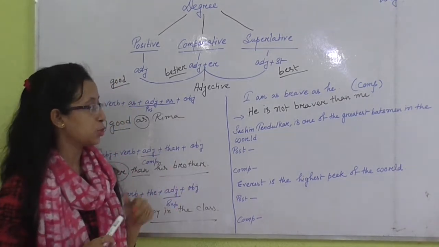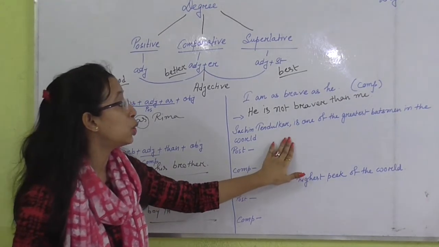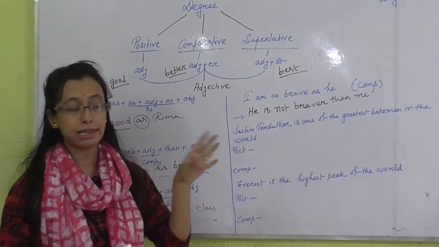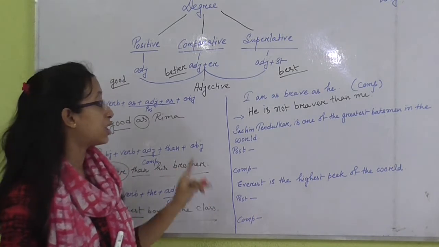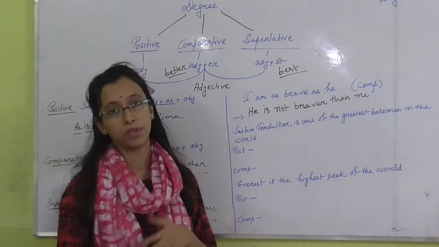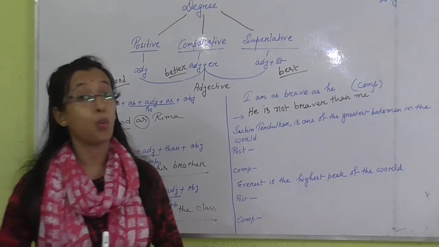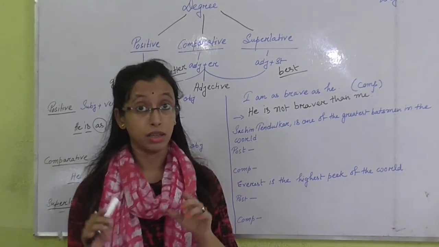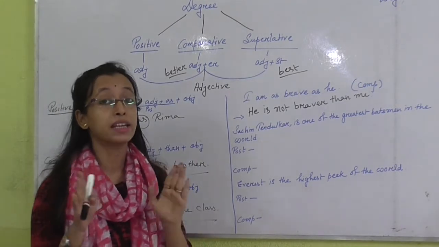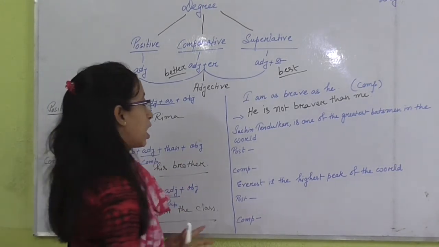Number 1 sentence, "Sachin Tendulkar is one of the greatest batsmen in the world," and the next sentence, "Everest is the highest peak of the world." So what is the difference between these two sentences? See very carefully.